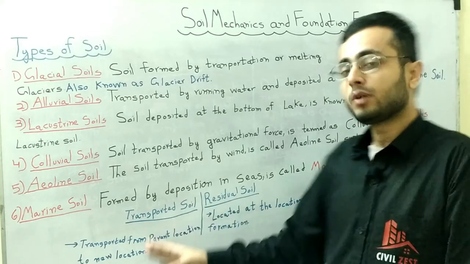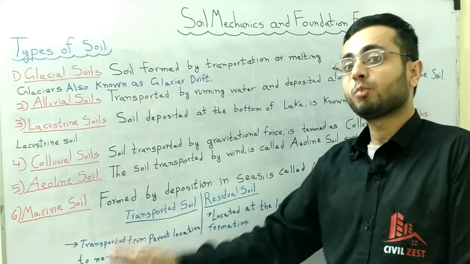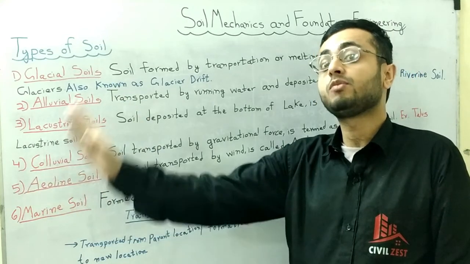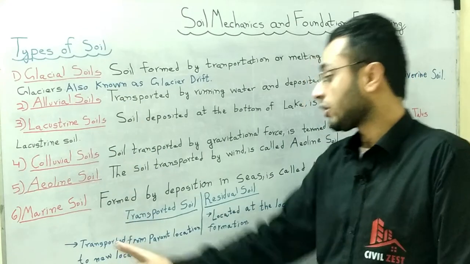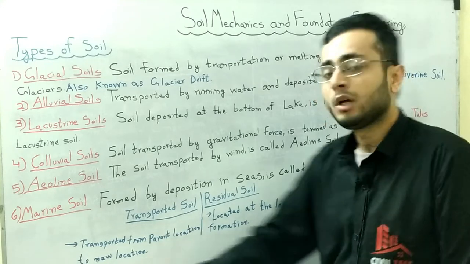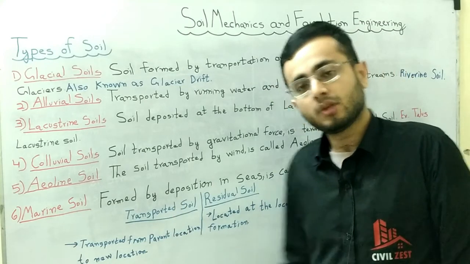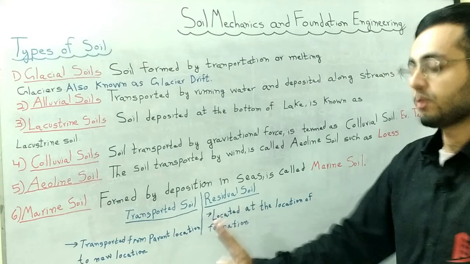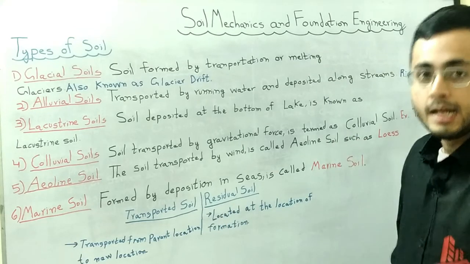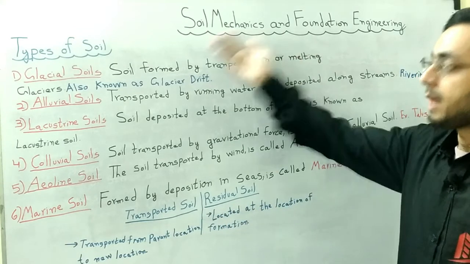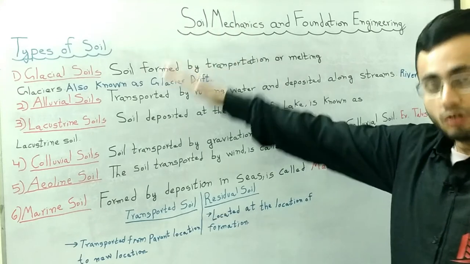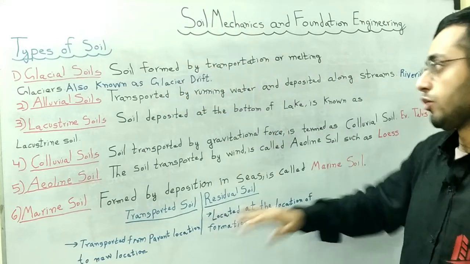But in the case of transported soil, as the name indicates, they are transported from their parent location, where they are formed, to a new location. So this is the basic difference between residual soil and transported soil, which is easy to understand. Next we discuss some other types of soil, which fall among the transported and residual soils.